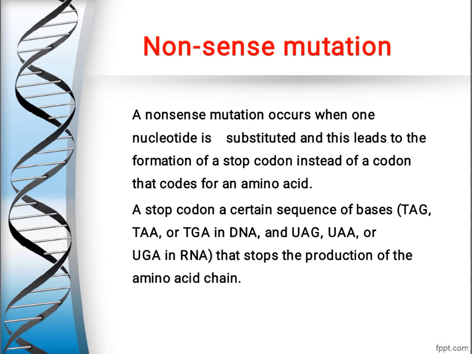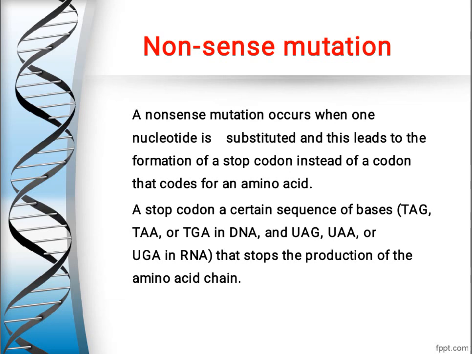Now we will proceed further to see nonsense mutation. So this is the second type of point mutation. But in nonsense mutation, what will happen? It will produce a stop codon. A nonsense mutation occurs when one nucleotide is substituted, and this leads to the formation of a stop codon instead of a codon that codes for an amino acid.